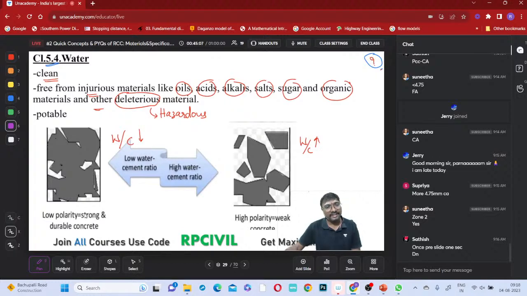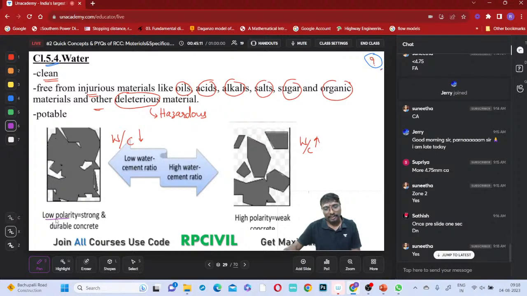In that case, when cement is higher, there will be low voids and low porosity. The gaps created will be lesser, giving strong and durable concrete. And if you observe a very high water cement ratio, what happens?